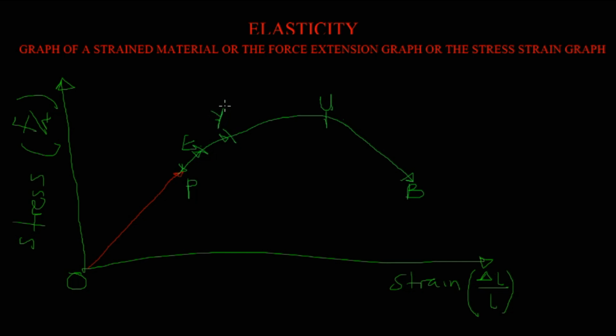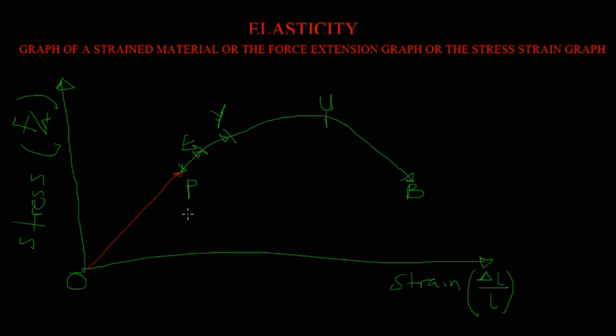These are the stages that the material will undergo when the material is being tested. The essence of this graph is to show us the strength of a material. I will explain that as well.